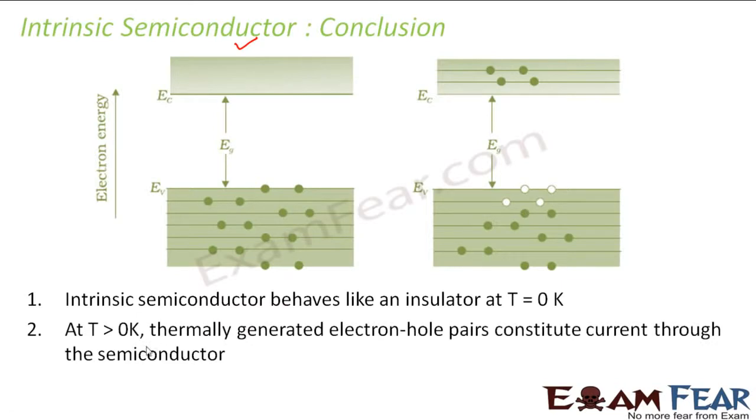At T greater than 0 Kelvin, thermally generated electron-hole pairs constitute current through the semiconductor. When we increase the temperature, the covalent bonds break, the electrons overcome the energy gap and go to the conduction band, and holes are created in the valence band. The movement of these holes and these electrons constitutes the total current through the semiconductor.